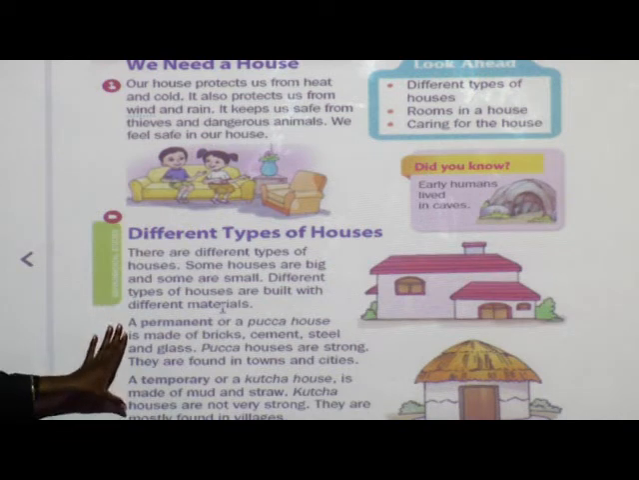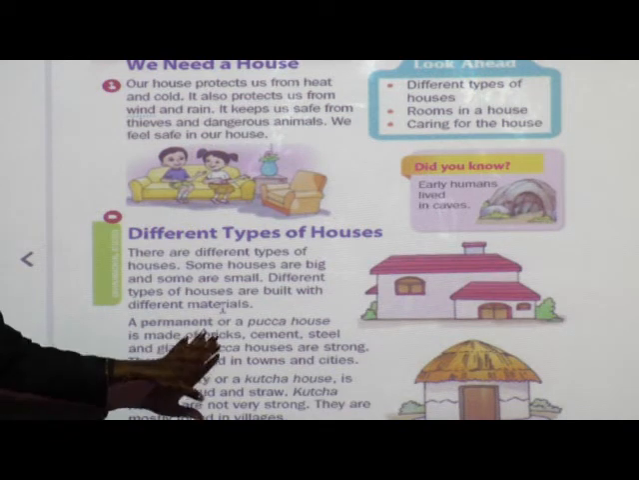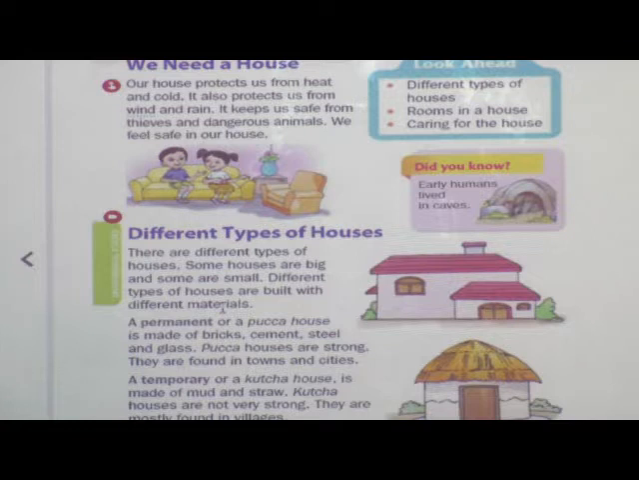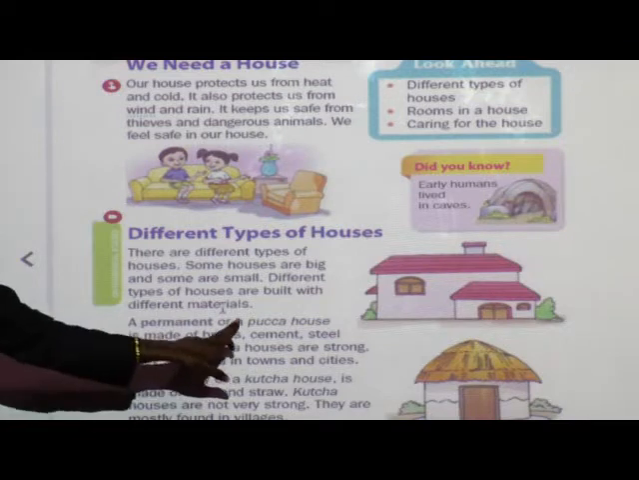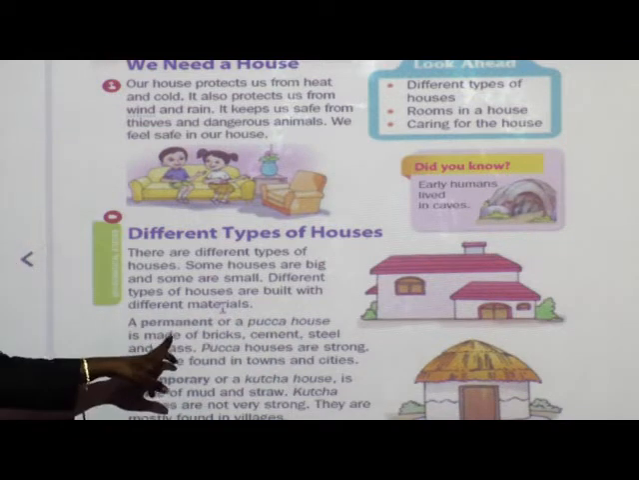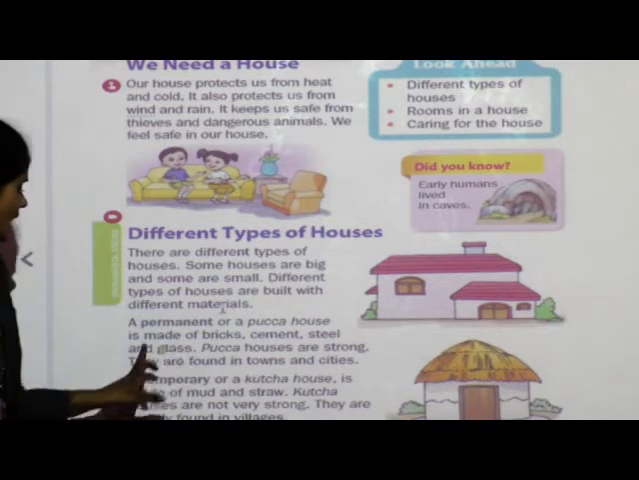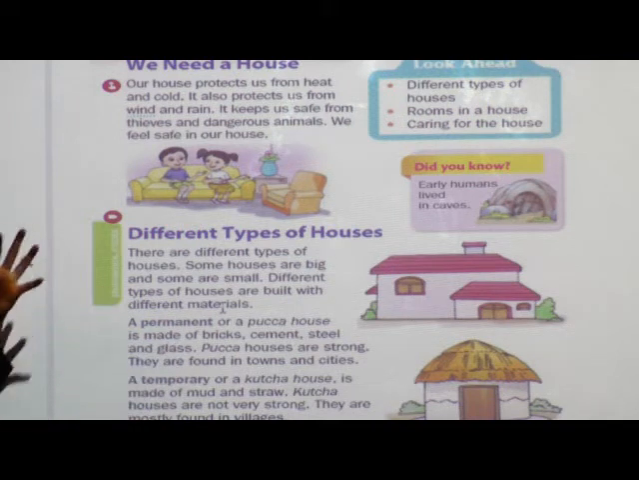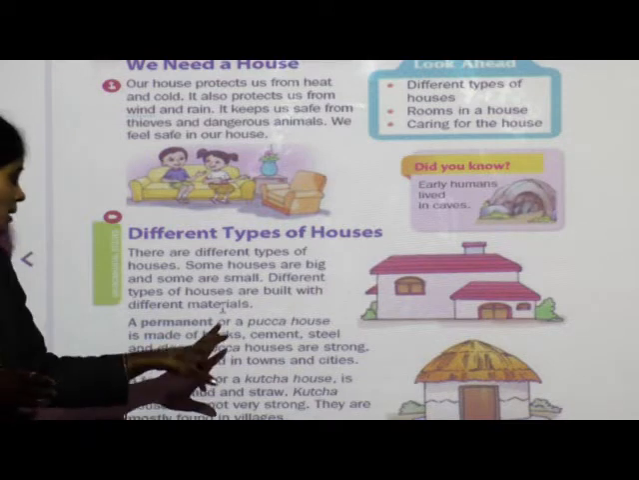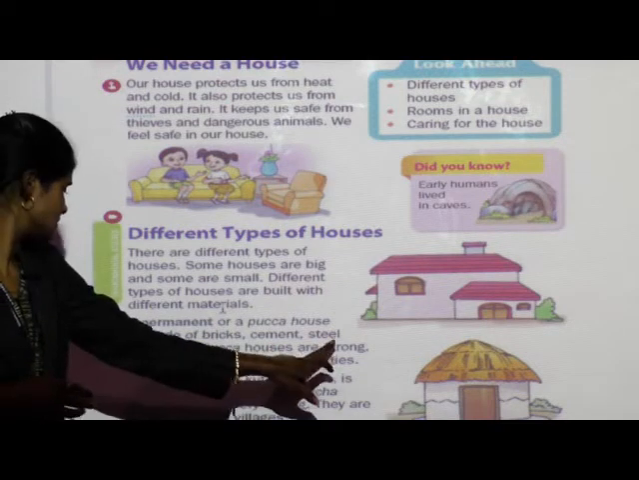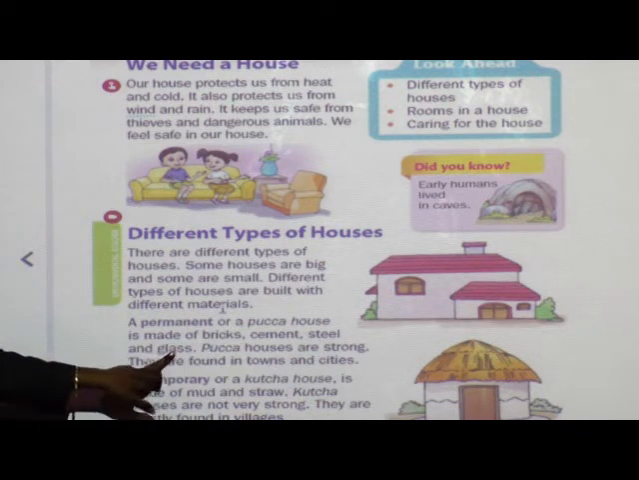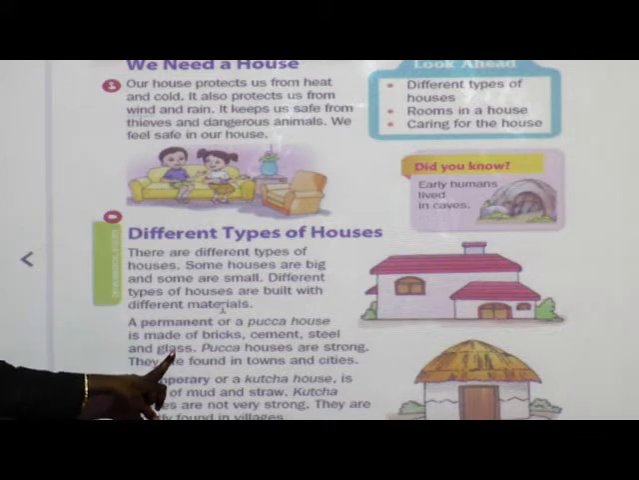See, first type of house is a permanent house. What is meant by permanent house? A permanent or a pakka house is made of bricks, cement, steel and glass. So what is the necessary material to build the pakka house or permanent house? Bricks, cement, steel and glass. This material is necessary to build a permanent house. Permanent house is also known as a pakka house.